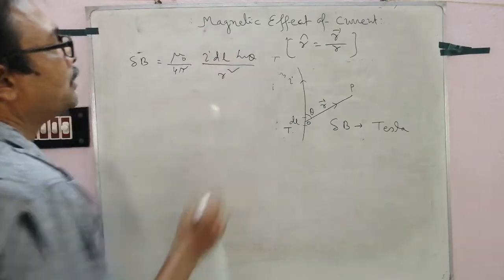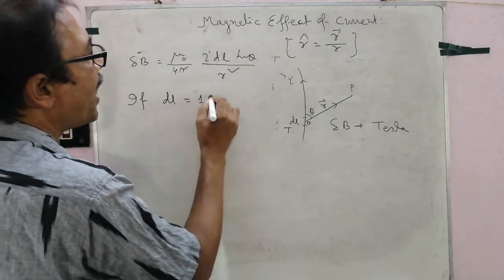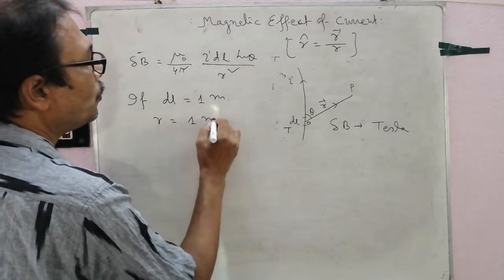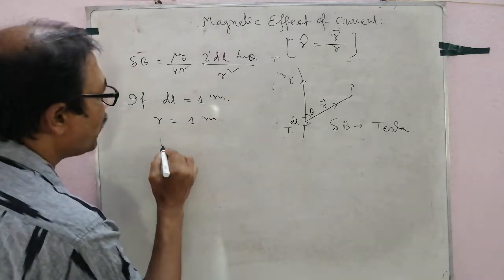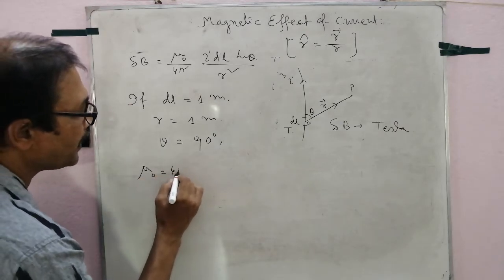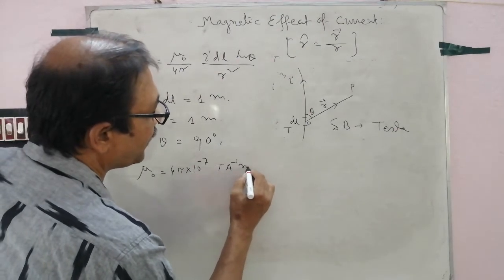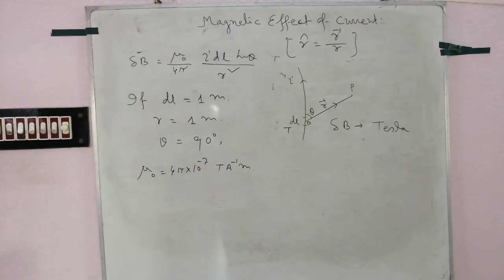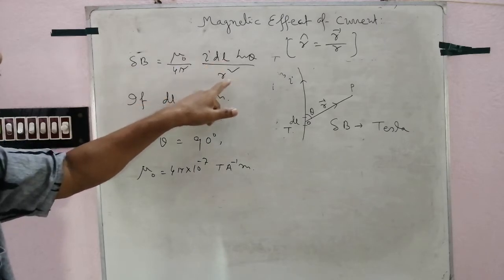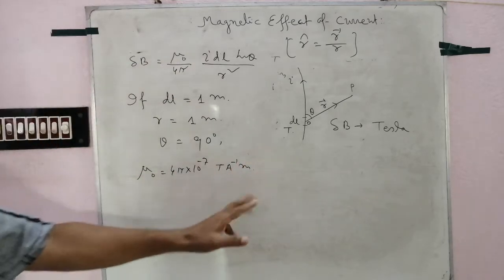This is our equation. If dl equal to 1 meter, r equal to 1 meter, theta equal to 90 degree, and we know the value of mu 0, 4 pi into 10 to the power minus 7 Tesla ampere to the power minus 1 meter. This is the Tesla, this is the meter, this is meter square, this ampere. Put the value of Tesla, then you will get the unit of mu naught, and another unit Henry per meter.